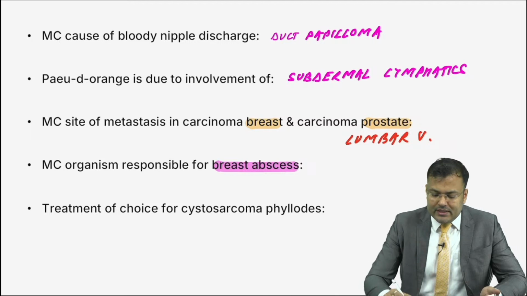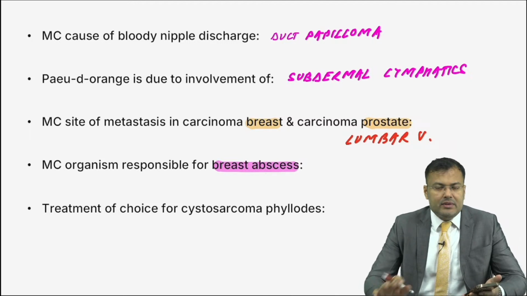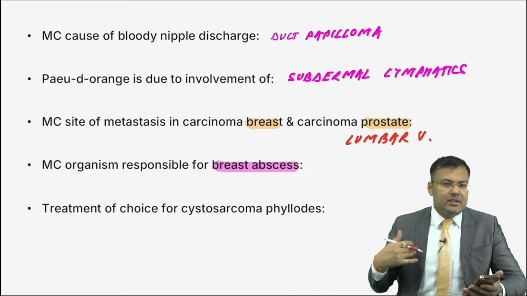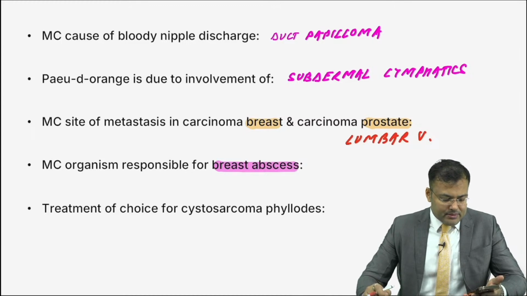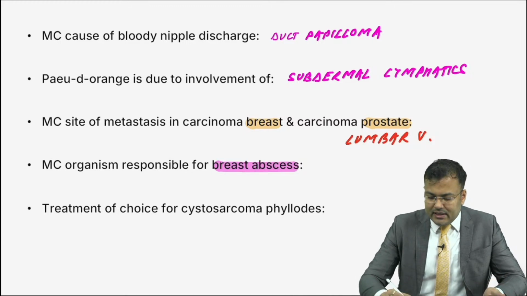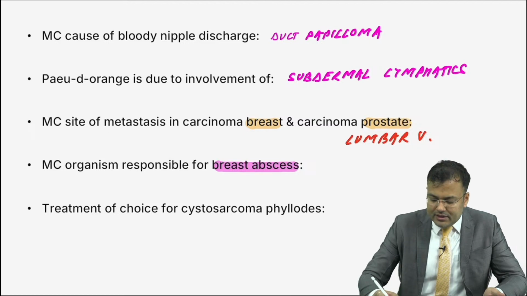Next question, what is the most common organism responsible for breast abscess? Organism responsible for breast abscess, guys tell me. It is a very easy question. The organism from the skin goes to the breast. Everybody is correct. The correct answer is obviously Staph aureus.